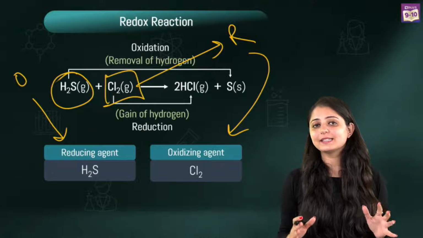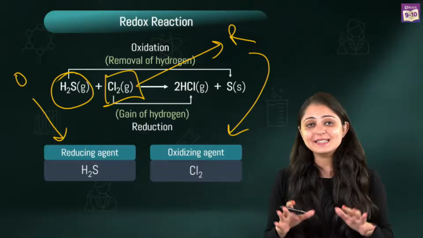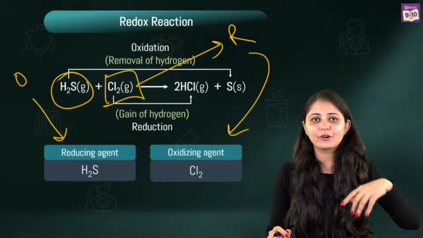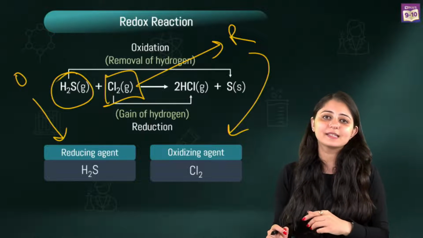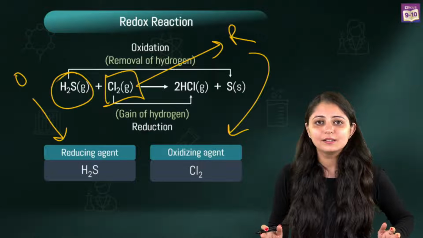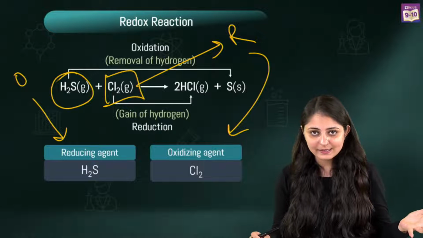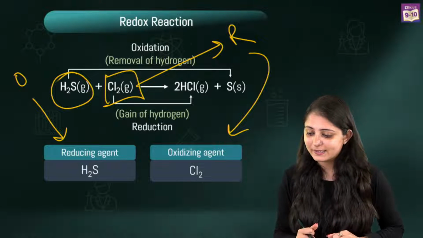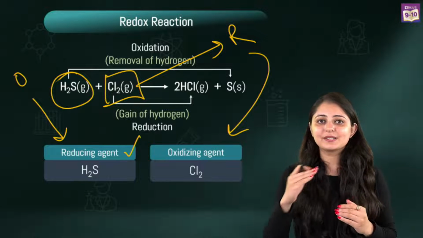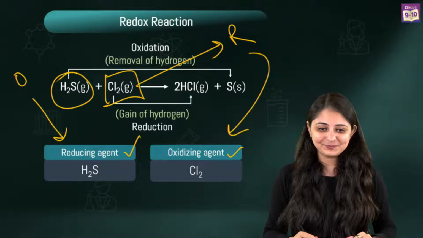I'll repeat this once again because I know that when we first understand redox, it's a bit heavy. This is going to be really simple if you just remember 2-3 points. First of all, you just have to look at the reactant side. For the substance oxidized, the substance reduced, oxidizing agent, reducing agent, you're just concerned about the reactants. Forget the products. Your answer will be in the reactant side only. Now, just figure out which substance is getting oxidized. The moment you identify that, that substance will also be the reducing agent. Just identify the substance that is getting reduced, and that is going to be the oxidizing agent. So, in a way, you just have to figure out one thing.